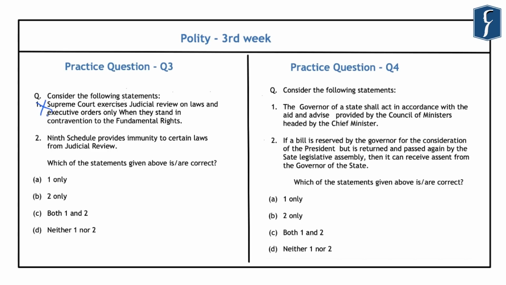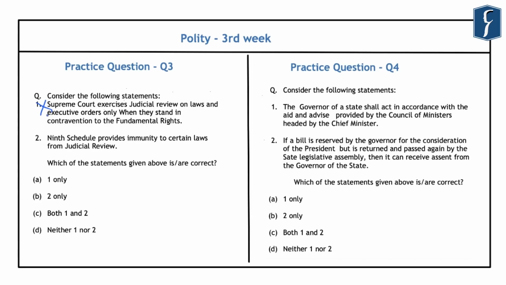Under this basic structure doctrine, the Supreme Court in its various judgments has defined that federalism, etc. are also some of the basic features of the Indian Constitution. So if any law stands in contravention to the federal powers that have been defined in the Constitution of India, it can also be declared ultra vires by the Supreme Court.